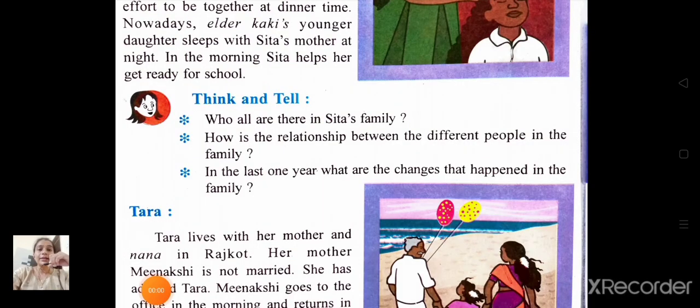Think and tell. Who all are there in Sita's family? So there are Sita, her parents, younger sister Geeta, Dada Dadi, Fai and elder Kaka and his three children. And elder Kaka and Kaki live in the room on the terrace. Okay. Now the next question. How is the relationship between the different people in the family?